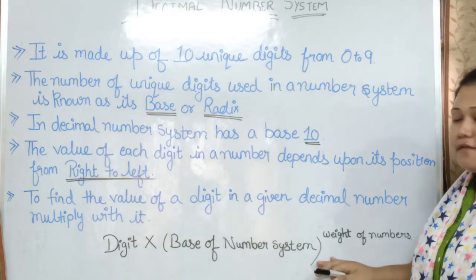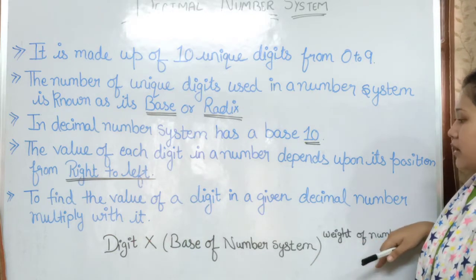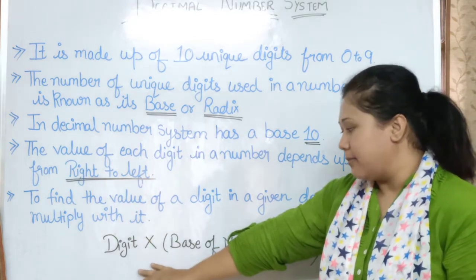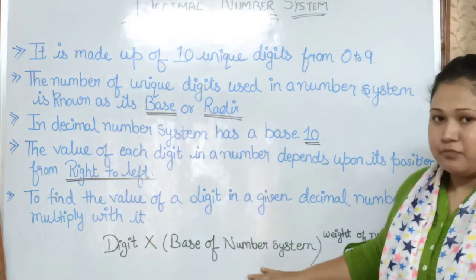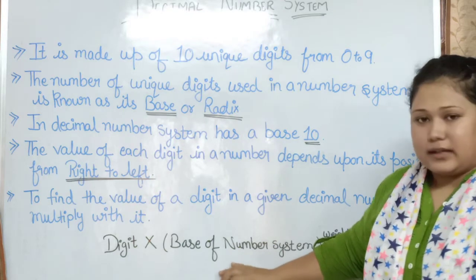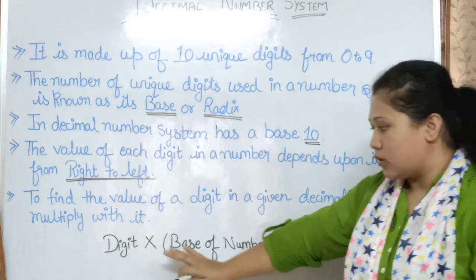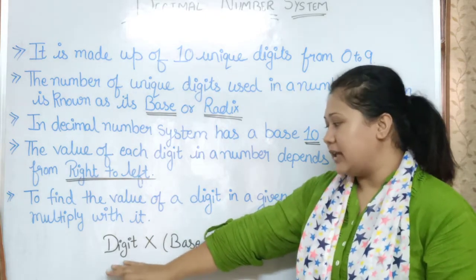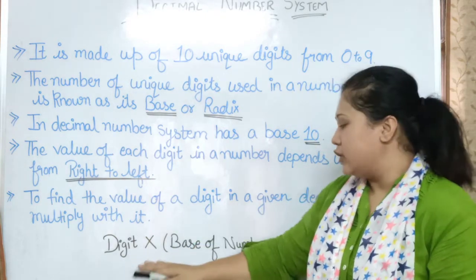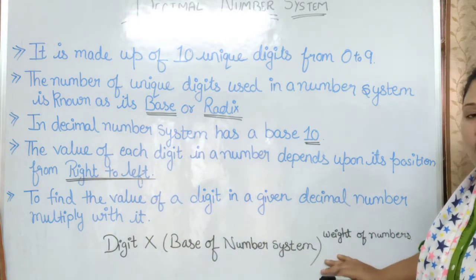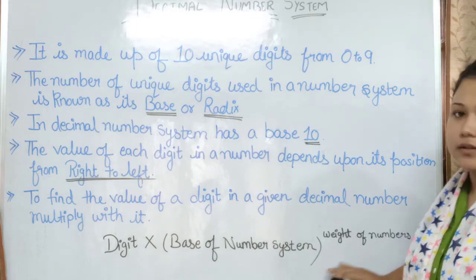In the next part we will see an example related to this. So just remember this formula: digit into base of the number system with the power of weight of a number.